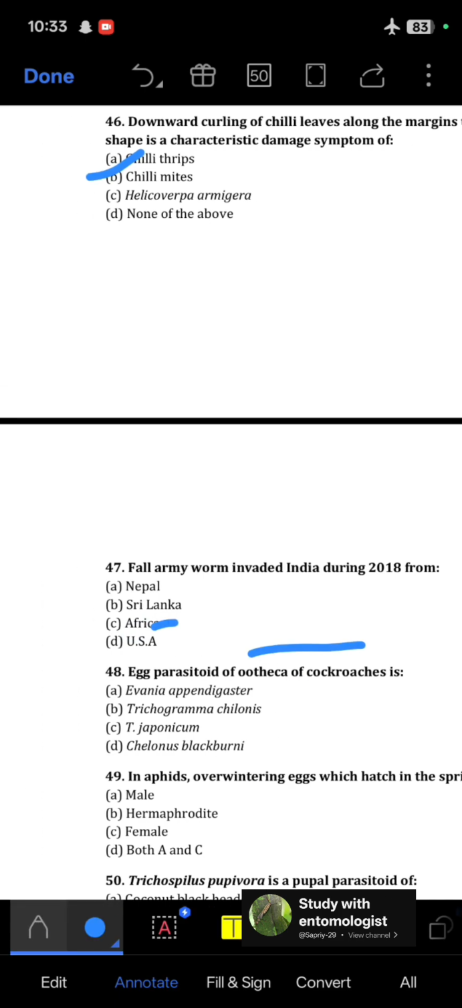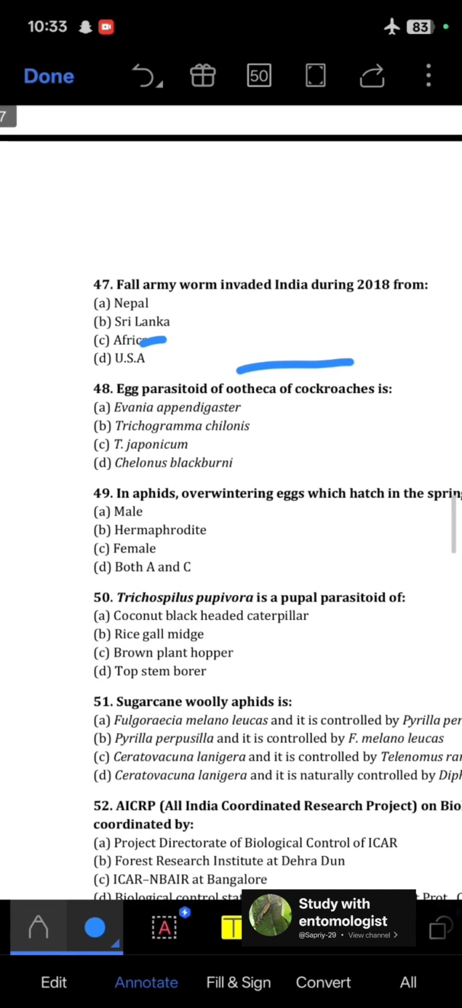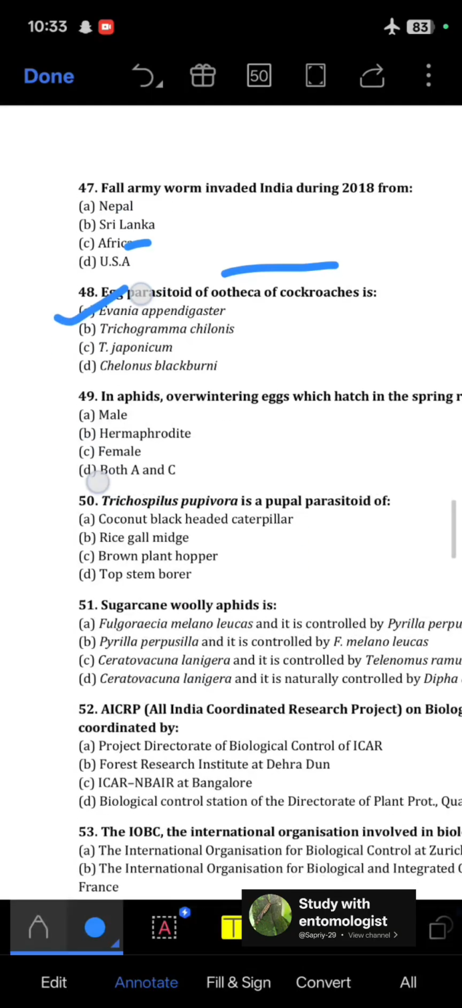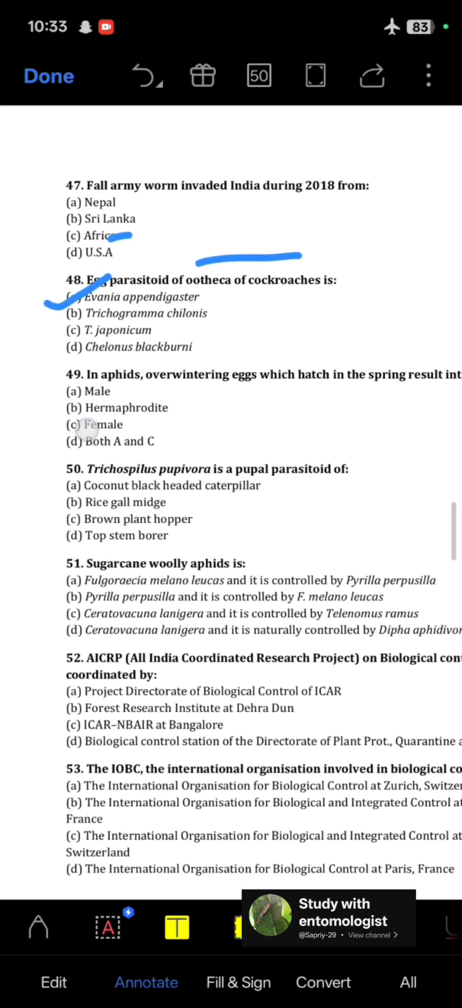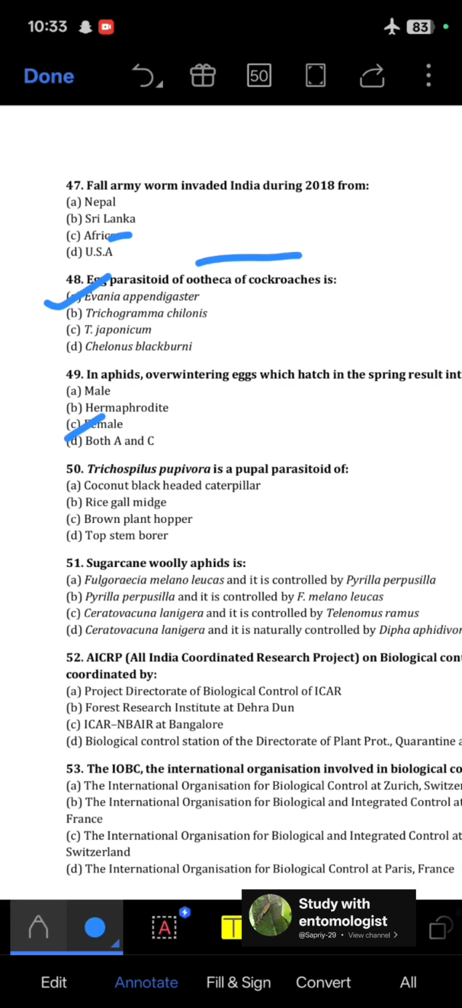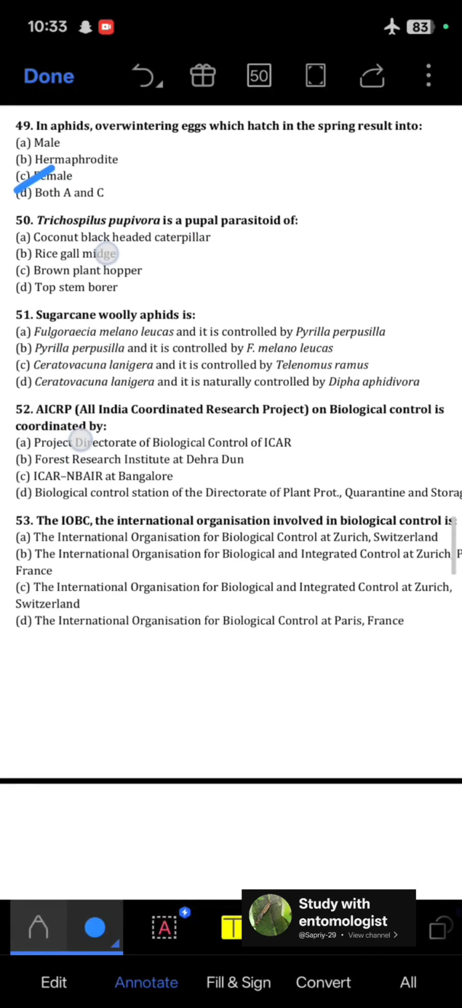Next, the egg parasitoid of the ootheca of cockroach is Evania appendigaster. Next, in aphids, overwintering eggs which hatch in the spring result in the female that is known as fundatrix. Next, Trichospilus pupivora is a pupal parasitoid of CBHC, coconut black-headed caterpillar. Next, sugarcane woolly aphid is Ceratovacuna lanigera, and it is naturally controlled by Dipha aphidivora.